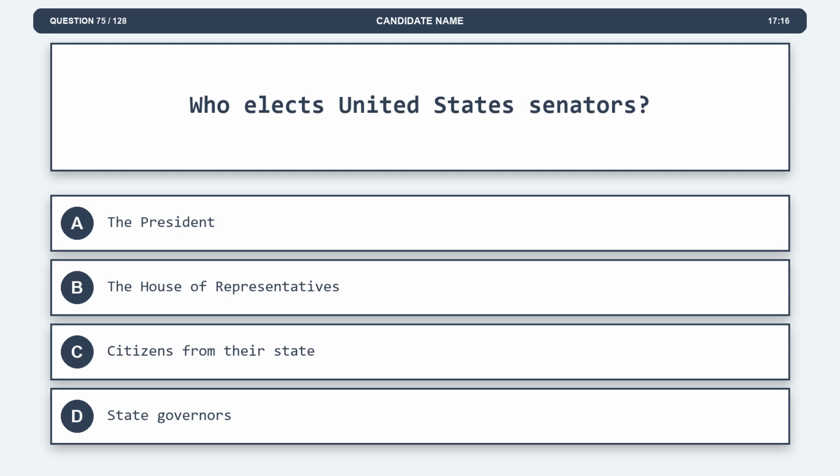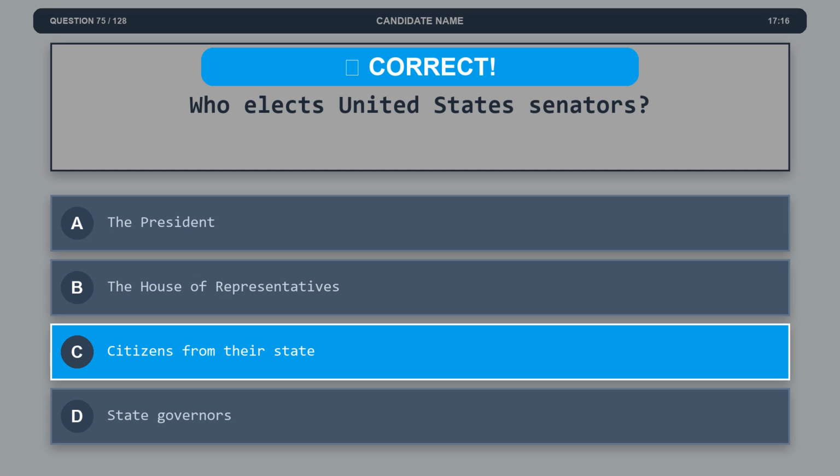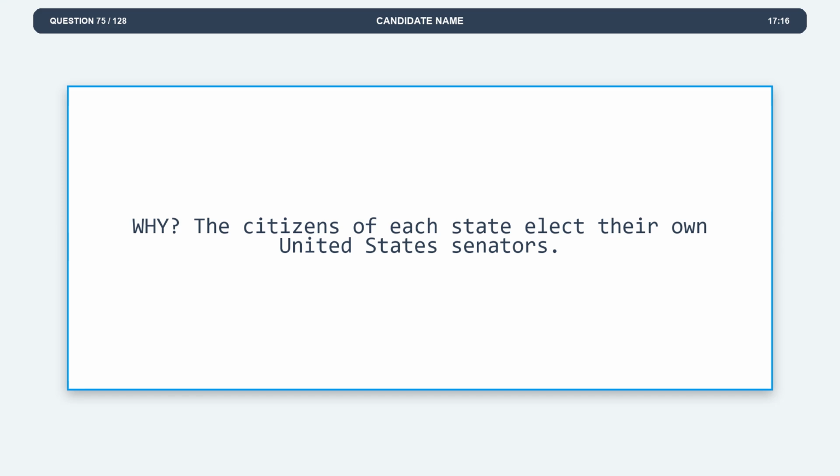Question 75. Who elects United States senators? Option A, the President. Option B, the House of Representatives. Option C, citizens from their state. Option D, state governors. The correct answer is option C, citizens from their state. Explanation. The citizens of each state elect their own United States senators.